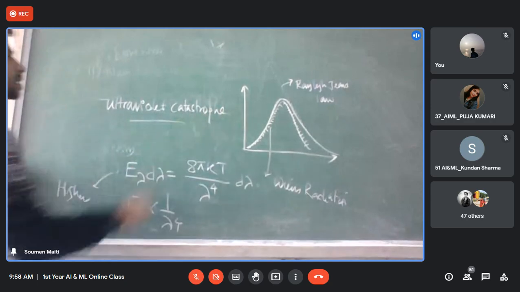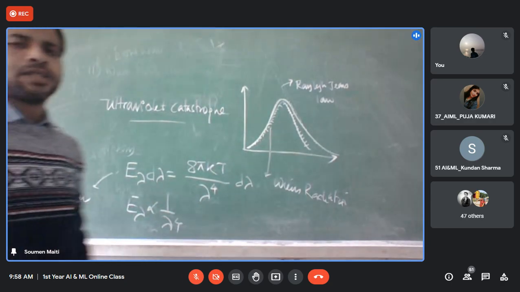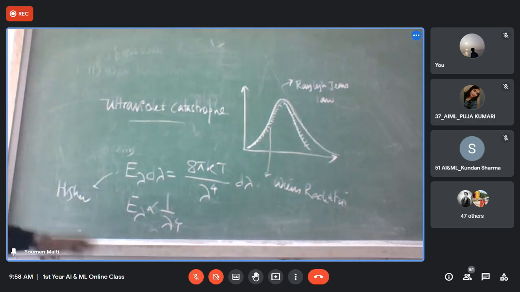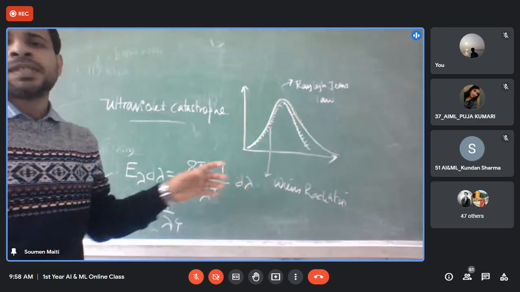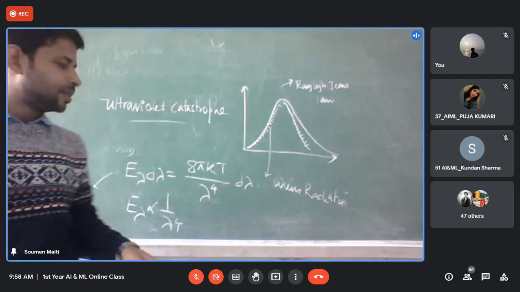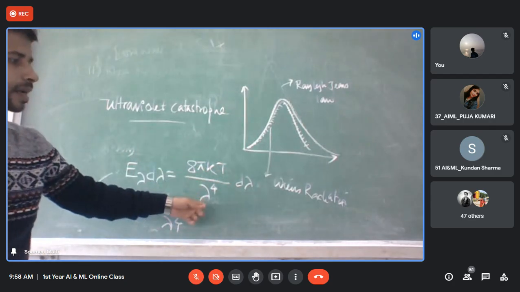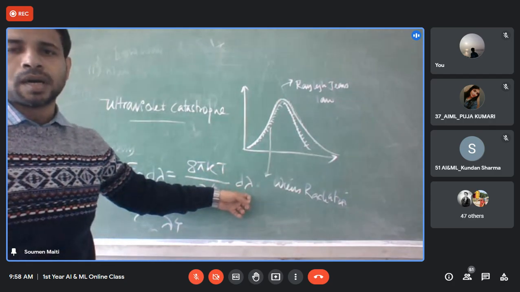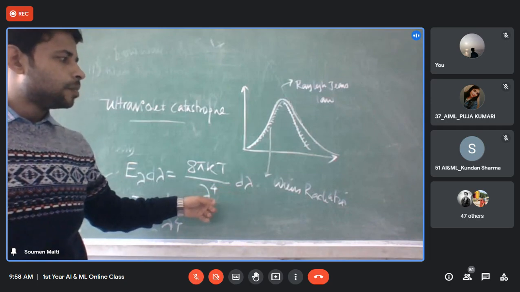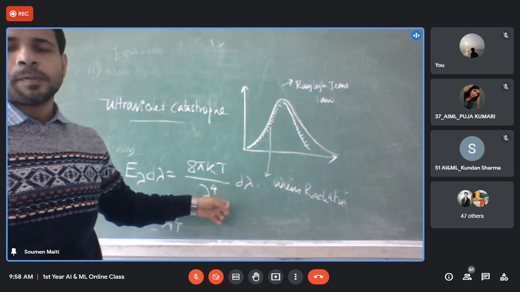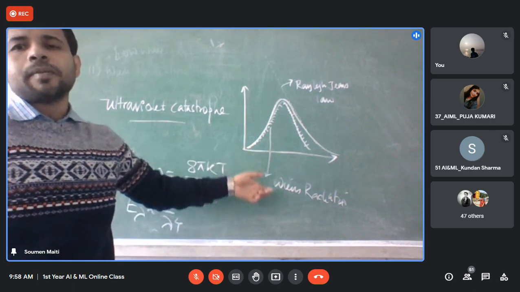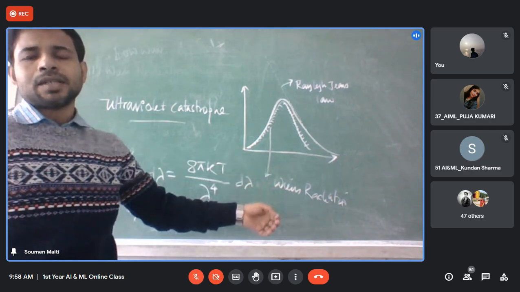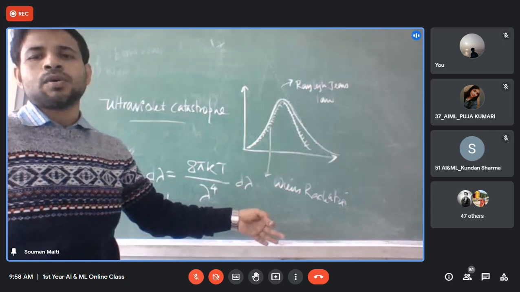But why this name? As you can understand from this discussion, Rayleigh's law fails miserably at the shorter wavelength region, where E lambda equals 8 pi kT over lambda to the power 4. Now in this equation, if lambda tends to 0, E lambda tends to infinity. But the experimental data shows E lambda tends to 0 as lambda tends to 0.